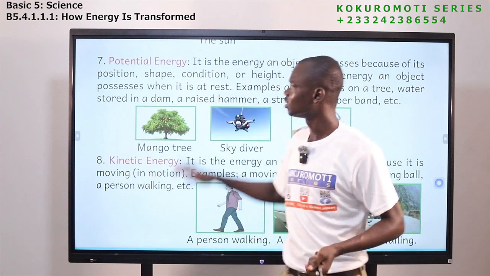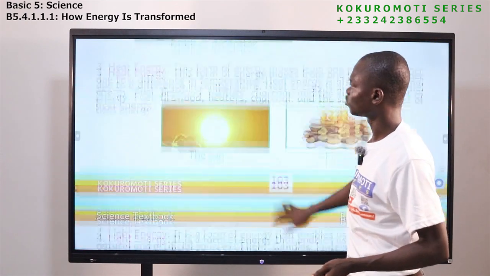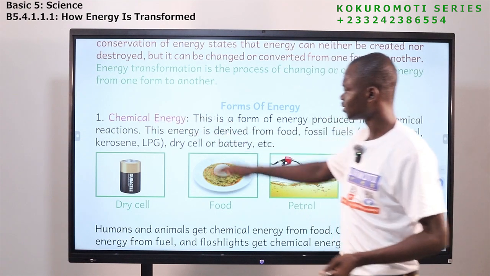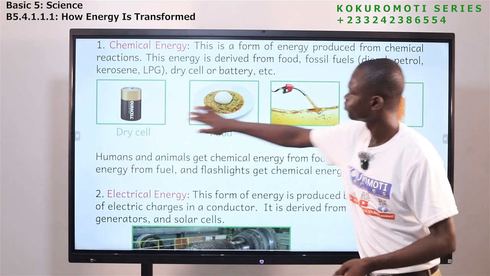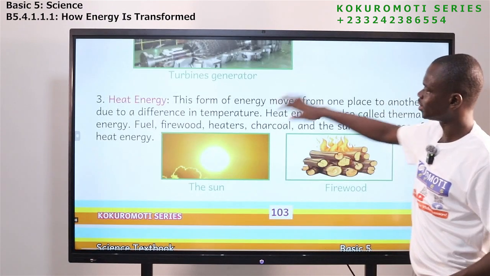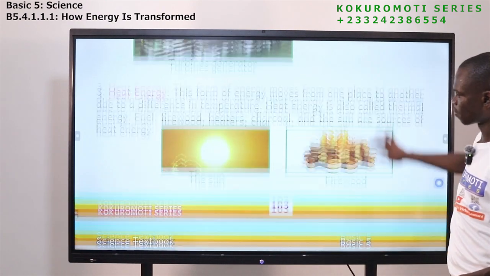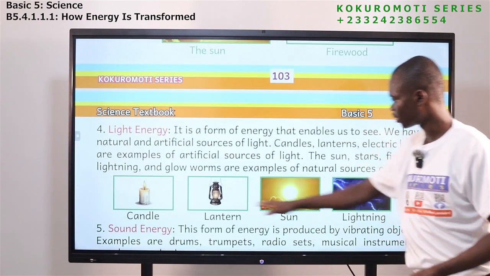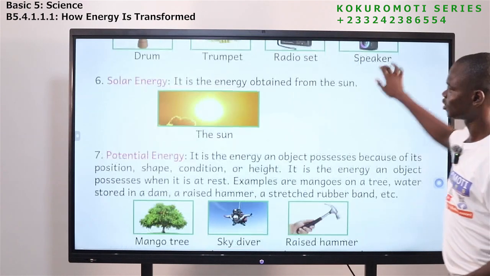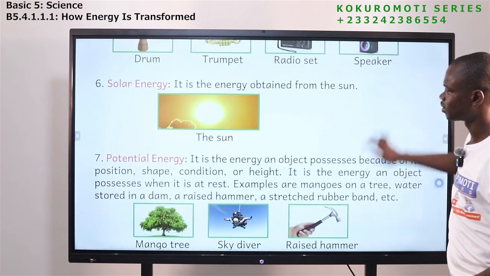Now, how many forms of energy have we seen? We have seen 8. Let's go over and I'll show you. We have chemical energy. We get them from this. We have electrical energy. We have heat energy. We get them from here. We have light energy. Sound energy. Solar energy from here.